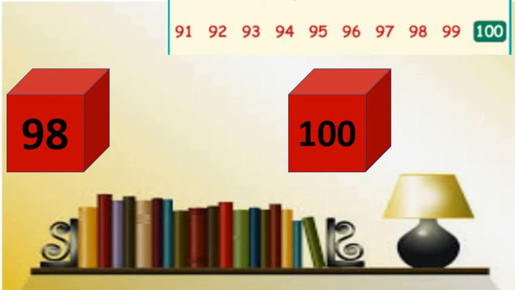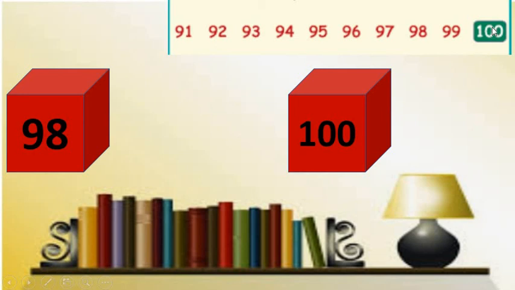We have number 98 and 100. And we want to find the between number of 98 and 100. For that, look at the given number strip. Here we have number 98. After 98 there is number 99.